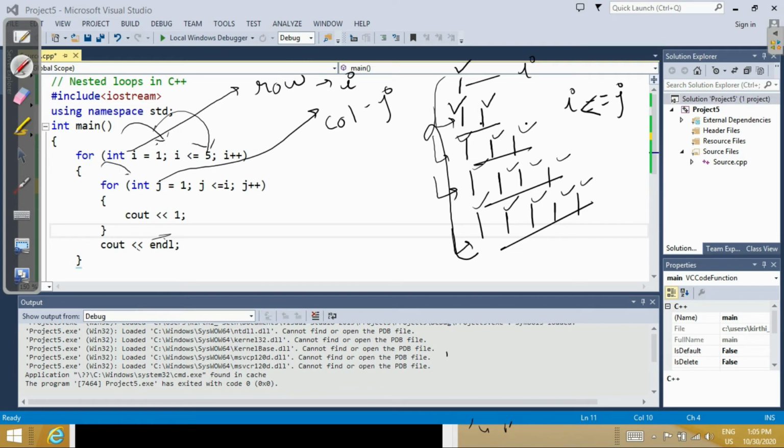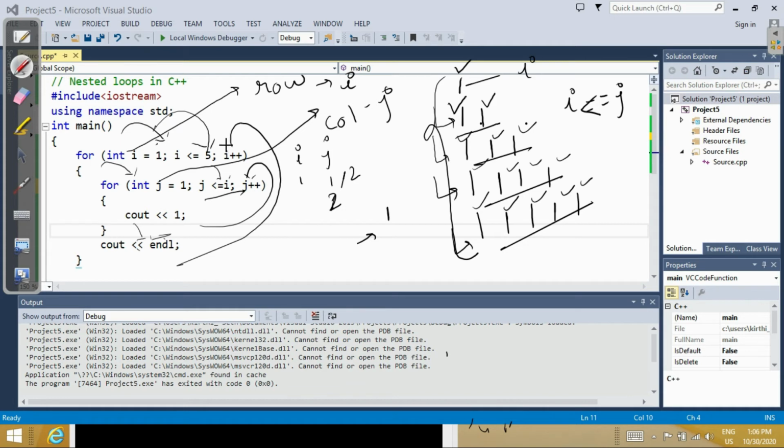Now control comes for the second loop, j is equal to 1, so now I is 1, j is 1. Then j is less than equal to I, yes, because I is 1, and then it will print 1. Now control comes here, j becomes 2, but I is still 1. So this is not possible. Now the condition is false, exit this loop, come to the next line.